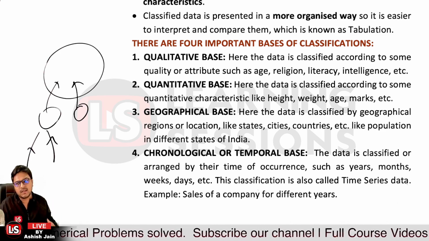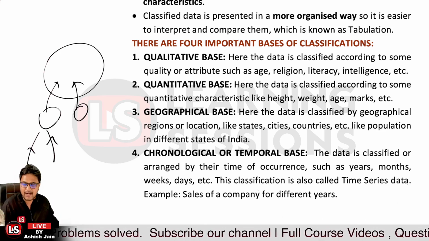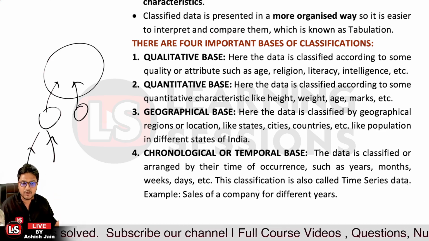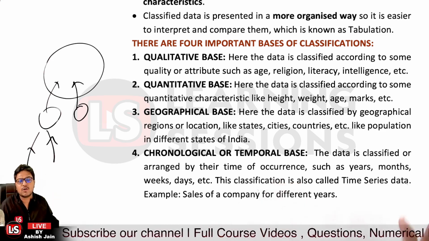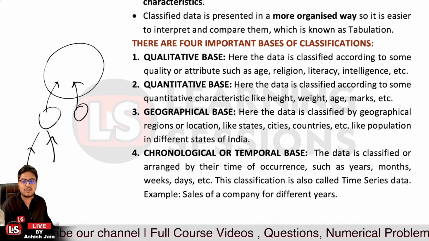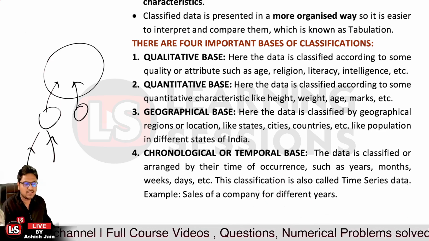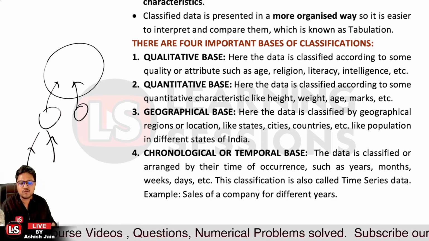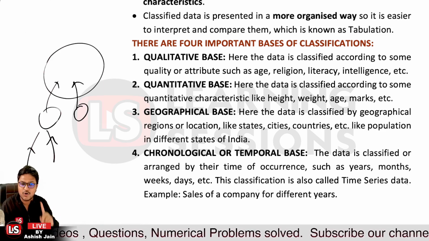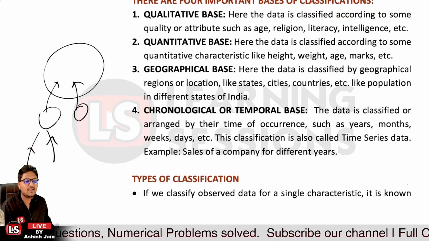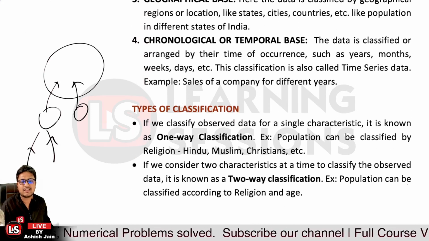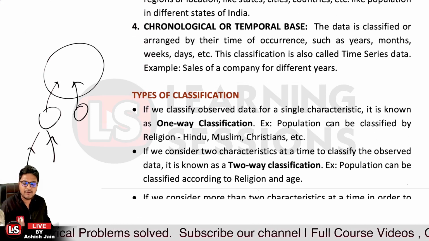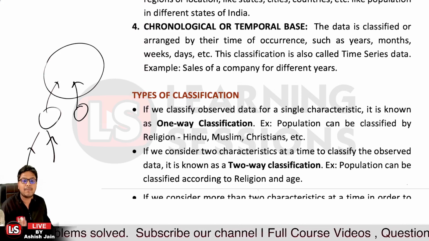Like if we are going to compare the sales of a company for different years, and we get the data for the sales for the different years, that will be the chronological or temporal basis, and it is also said to be time series data. So these are the four important bases of classification: qualitative, quantitative, geographical, and the chronological or temporal basis. Then further it's related to types of classification. Let's have a look at it. So it can be one-way classification, two-way classification, or multi-way classification.